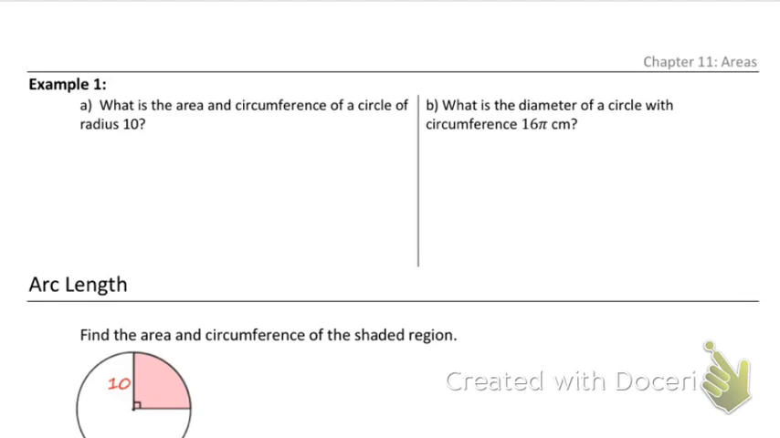What is the area and circumference of a circle with radius 10? Let's do our circumference first. Our circumference is 2 pi r. In this case, our radius is 10, so it'd be 2 pi times 10, which is just going to equal 20 pi.